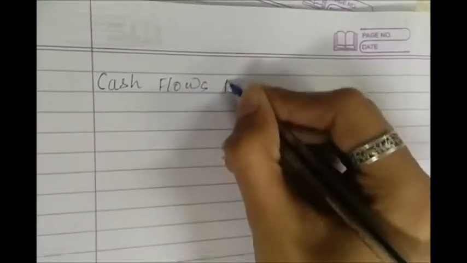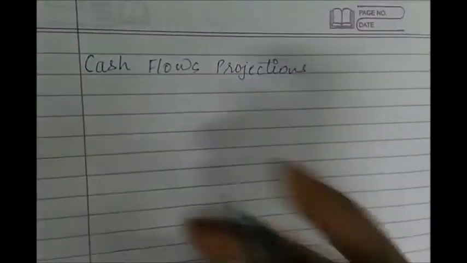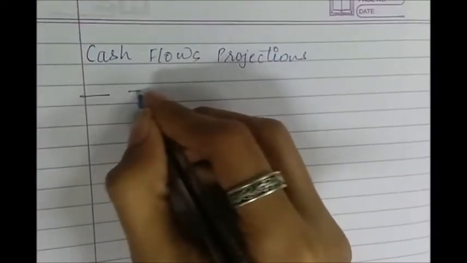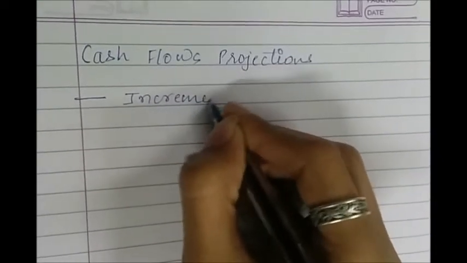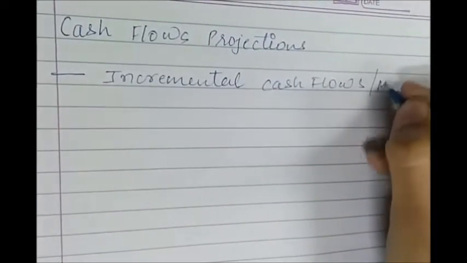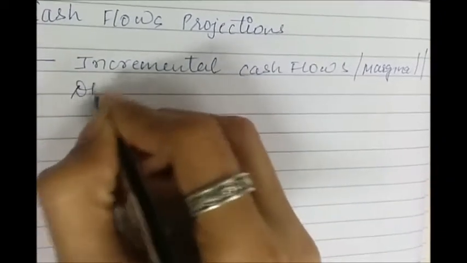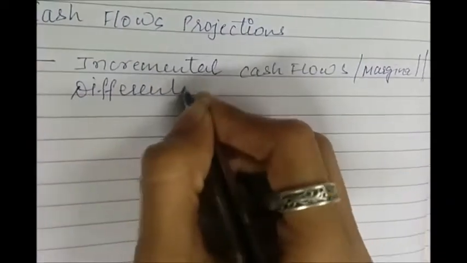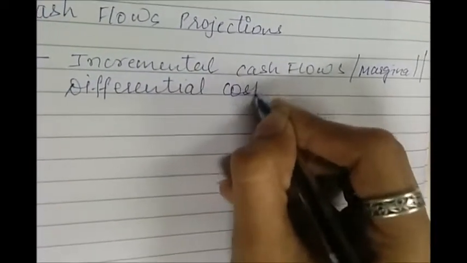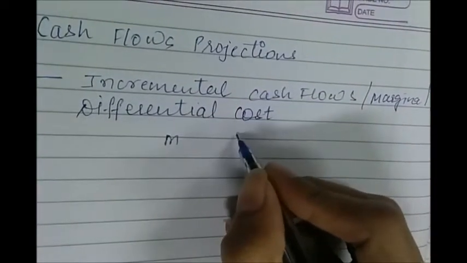Now we will be looking at cash flow projections, which is very important for any capital budgeting decision. So we need to remember two things for this. One, we will consider only the incremental cash flows. Incremental cash flows, we can also call them marginal. And if you all remember Mac 2 classes, you can also refer to them as differential cost.